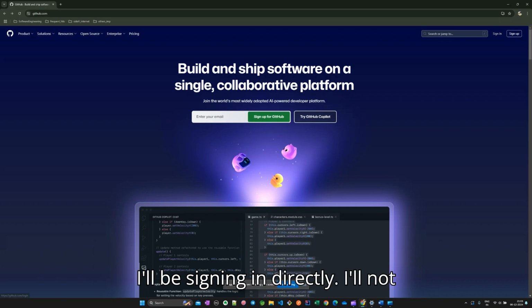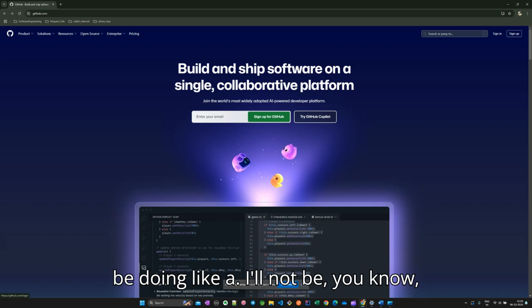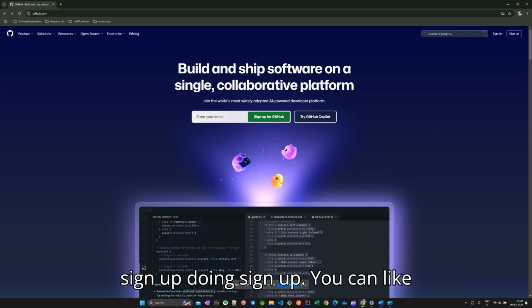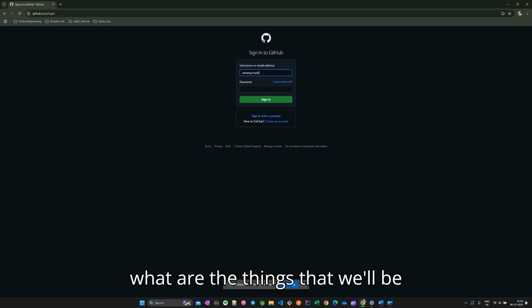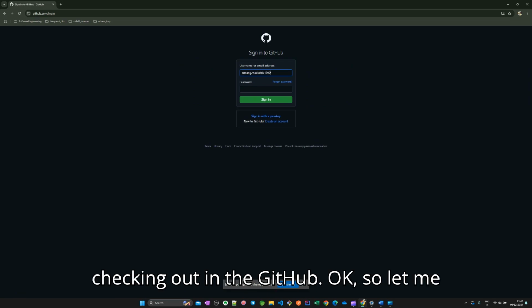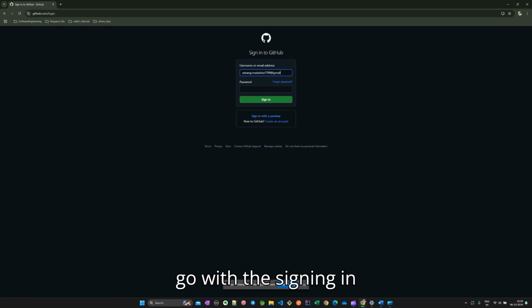I'll not be signing up, you can explore those things. I'll be directly signing in, and I'll show you the things that we'll be checking out in GitHub. Okay, so let me go with the signing in.